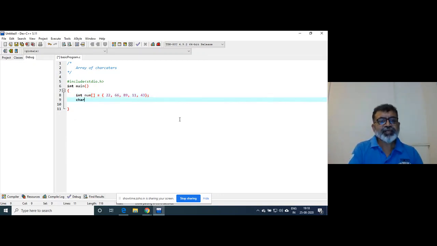Suppose I declare a character array, char city. And if I want to store the name of the city, how will I have to initialize that? I have to write like this.